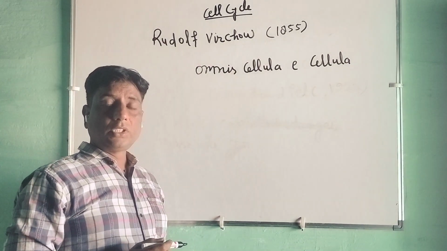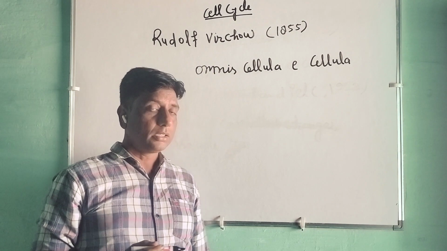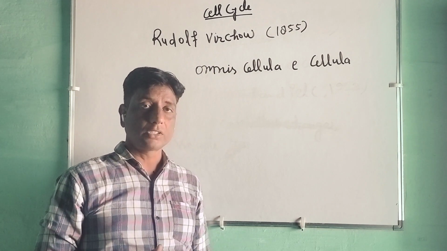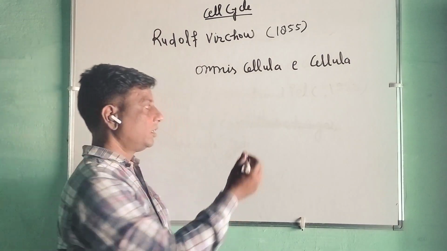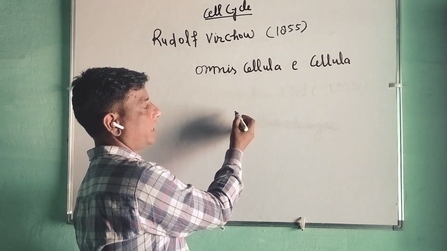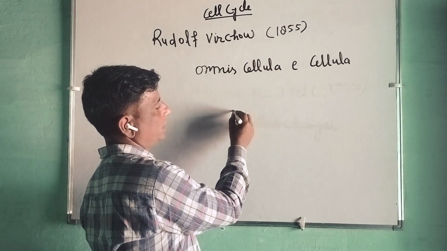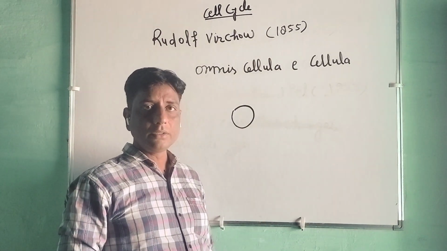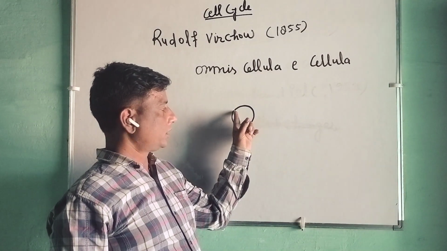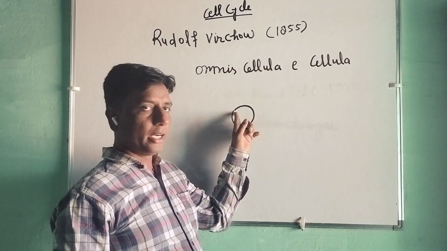Now, what is the cell cycle? Cell means the structural and functional unit of life. Cycle means changes that take place from a starting point and complete at the end, which is the starting point also.